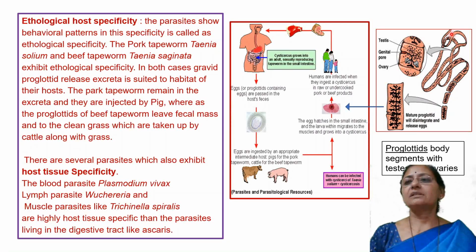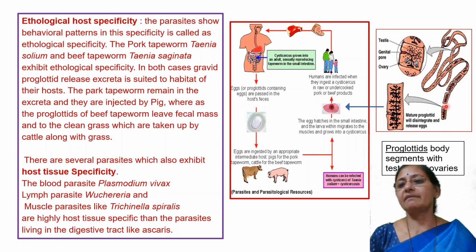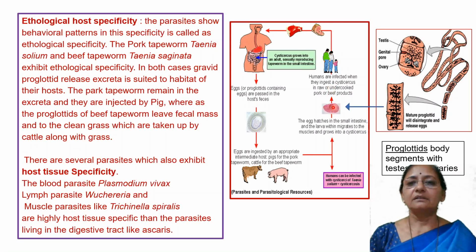This is the body of the tapeworm, present in the host body, that is in the man's intestine. Mature segments, having gonads and reproductive organs, are called gravid proglottids. These are released from the tapeworm's body in the intestine, and finally released into the soil.